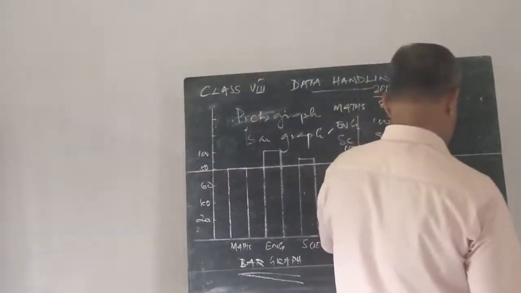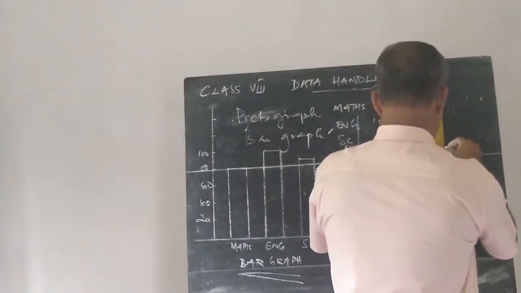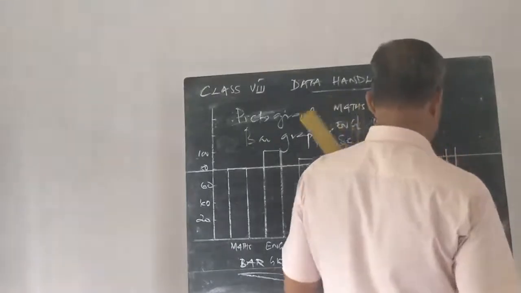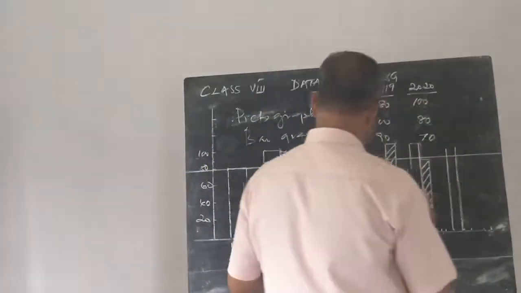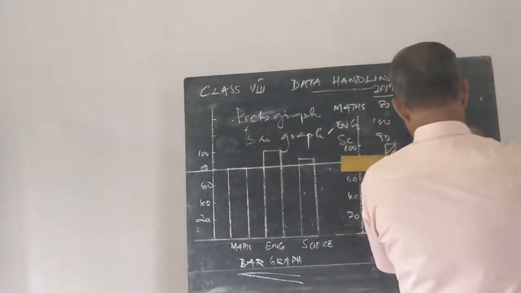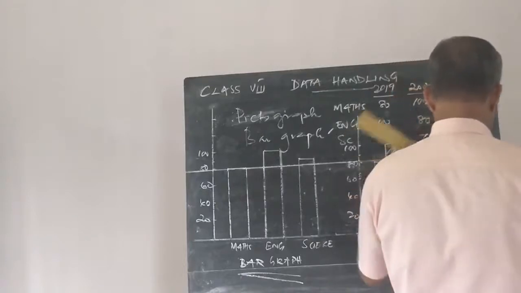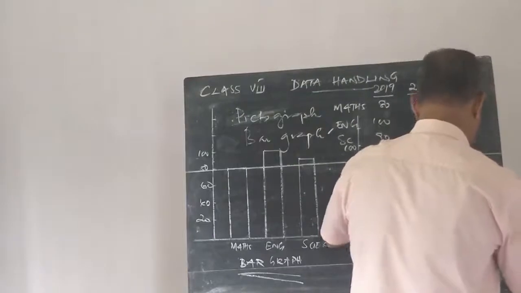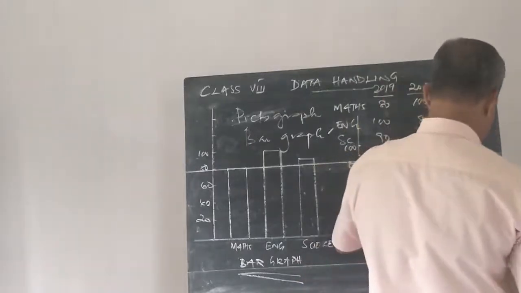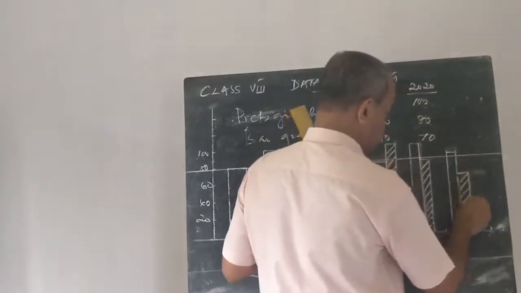Then erect a rectangle, first 90, then 70. Then shade. Science.